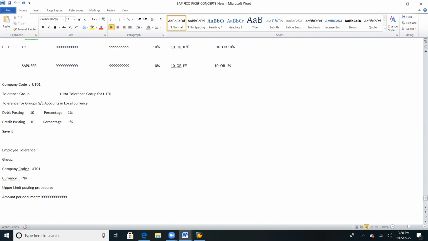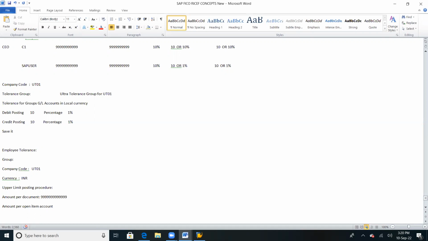Next one, maximum payment limit. We call it the amount per open item account, meaning how much payment we can do as a user.